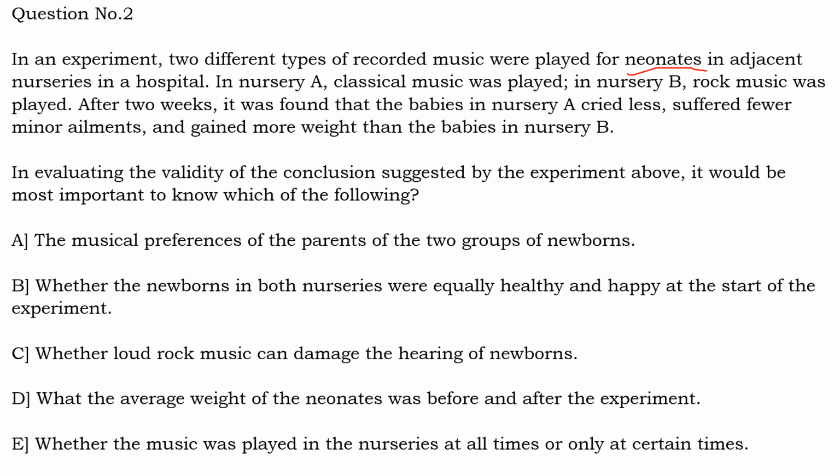Now going to the options. Option A, the musical preferences of the parents of the two groups of newborns. So it is bringing into consideration the preferences of the parents. So it is indirectly saying that the newborns are listening to a particular kind of music because of their genetic influence. If a parent is interested in classical music, obviously because of the genetic influence, the child or the baby might have been influenced by the classical music, so his growth is there.